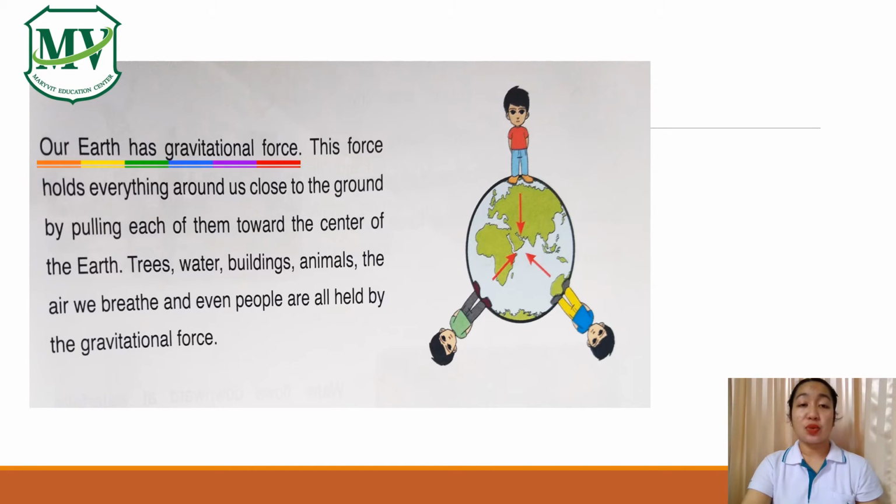It is the main reason that everything here on Earth stays in its place. This gravitational force holds everything close to the ground. The gravitational force keeps you from floating while sitting, lying, and even walking. Also, it keeps your chair, your tables, and everything in its place.